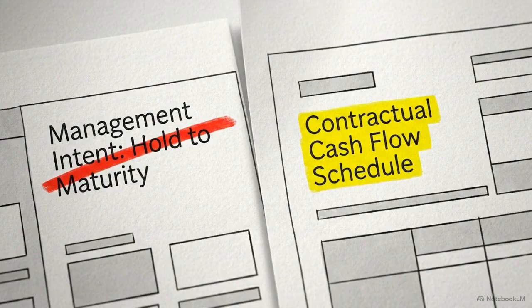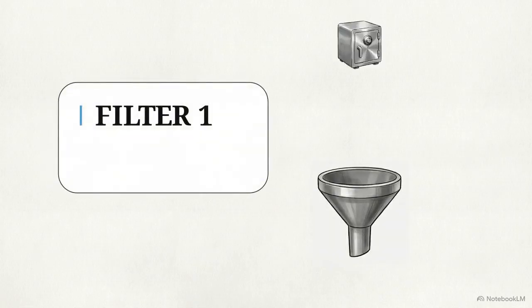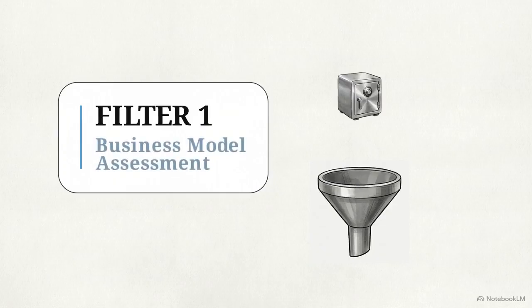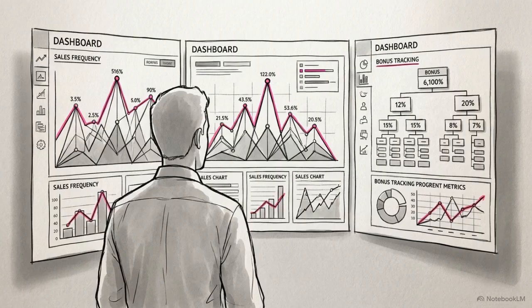Classification follows a strict anatomy-driven system, replacing the older reliance on management's stated intent. Assets are processed through 2 filters. The first is the business model assessment. This filter tests operational reality. It looks past narrative claims to examine how portfolios are actually managed, specifically focusing on sales frequency and manager compensation.